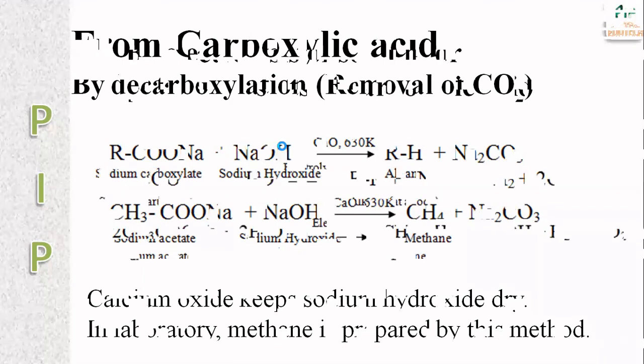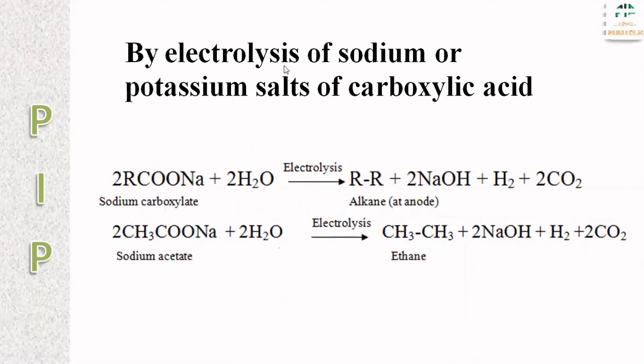Next, by electrolysis of sodium or potassium salts of carboxylic acid. What is meant by electrolysis? Electrolysis is a process in which ionic substances are decomposed into simpler substances when an electric current is passed through them, that is, a flow of electrons or ions.